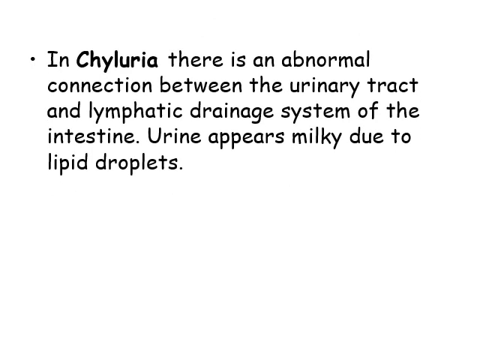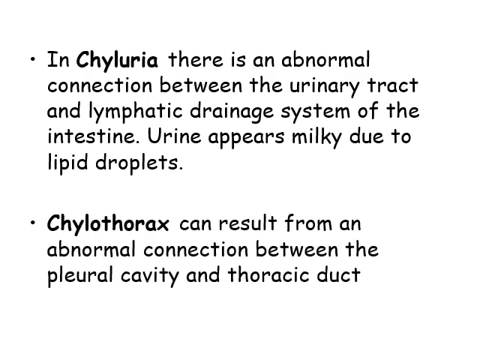There is a condition known as chyluria, where there is an abnormal connection between the urinary tract and the lymphatic drainage system of the intestine. Urine appears milky due to lipid droplets in this condition. There is a condition known as chylothorax, which can result from an abnormal connection between the pleural cavity and the thoracic duct. Thank you for your attention.